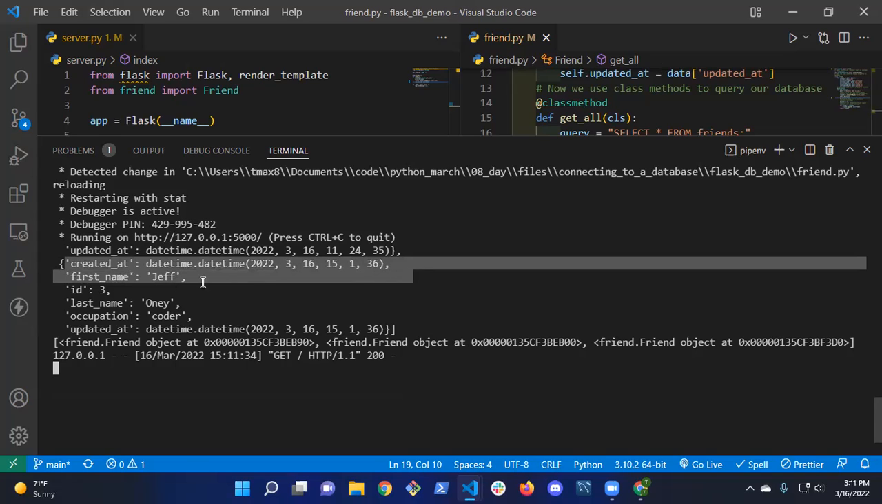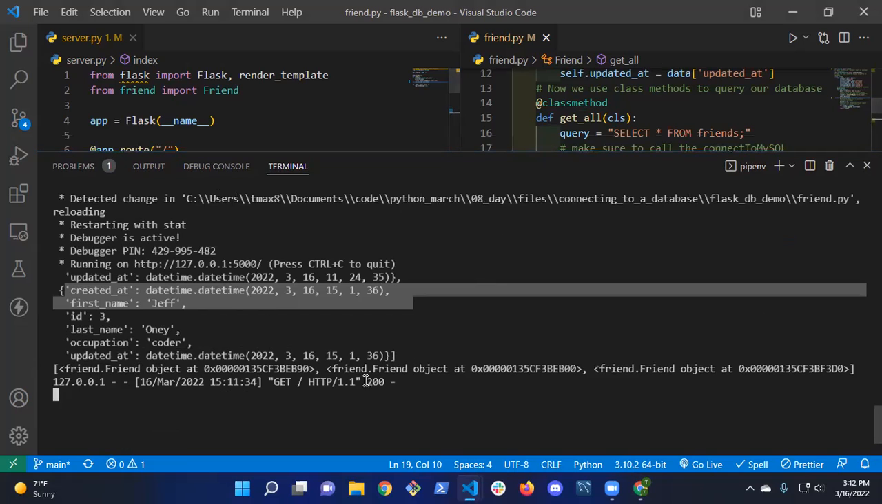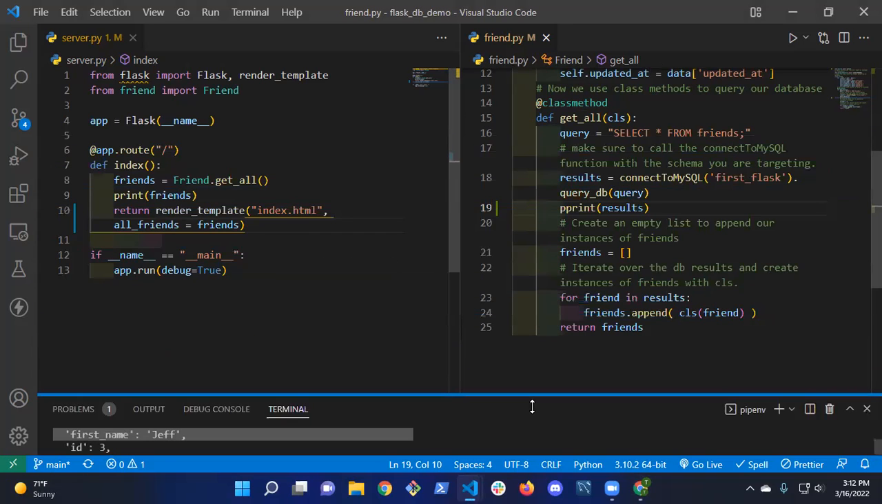So there's Jeff. I don't know why it's only printing Jeff. That's weird. Oh, okay, I see why. Never mind. I've got to iterate over it. If I wanted to print everything in the list, I've got to iterate over it. So never mind about the pretty print. But basically that comes back from the database as a list of dictionaries.